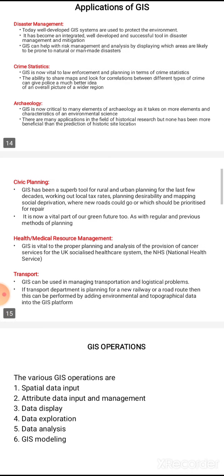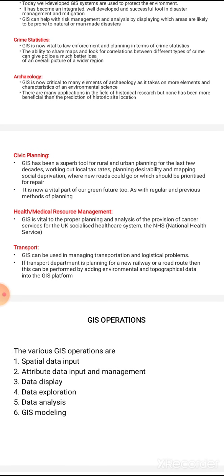Next is civic planning. GIS has been a superb tool for rural and urban planning for the last few decades, working out local tax rates, planning desirability and mapping social deprivation, where new roads could go or which should be prioritized for repair. So by using GIS, we can work out local tax rates, plan desirability and map social deprivation, and also find in which areas roads need to be repaired.